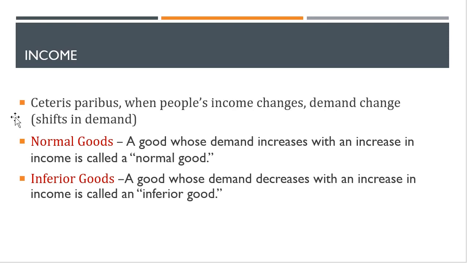So if your income increases and you are still consuming more and more rice, then rice is a normal good. For others, if their income increases and they purchase or consume less rice, then for them the same product can be an inferior good. So this is a very relative concept. It always depends on people's preference and choices.